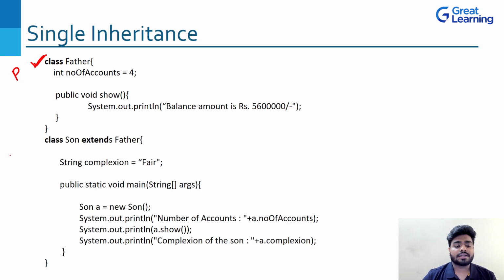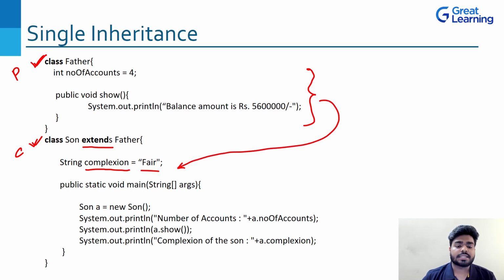And now there's another class, obviously, which is the child. Why? Because we are using the extends keyword. That means inheritance is showing up here, and the Son is having its own property, which is complexion. And the complexion is fair. Now understand, as soon as you see this kind of program, you have to understand that these two things, the variable number of accounts and the method show of Father, are automatically coming here as well. We have not written it, but it is there.